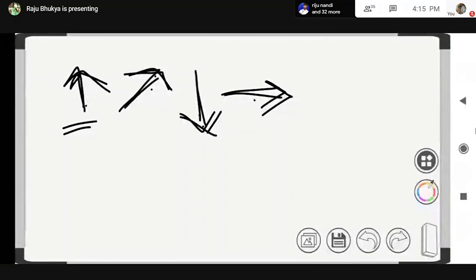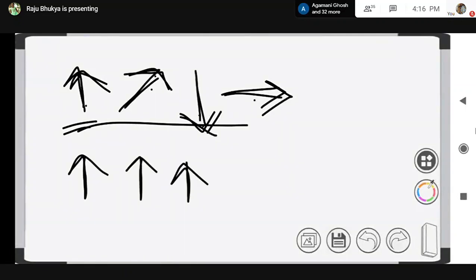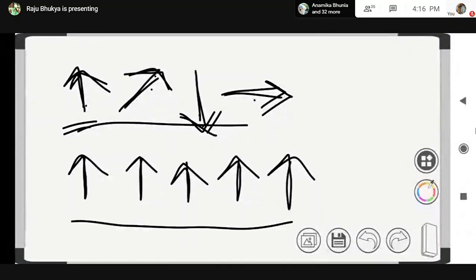But when we apply the magnetic field, or when the substances are placed in a magnetic field, all the domains get oriented in the same direction, right? And these substances are strongly attracted by the magnetic field.